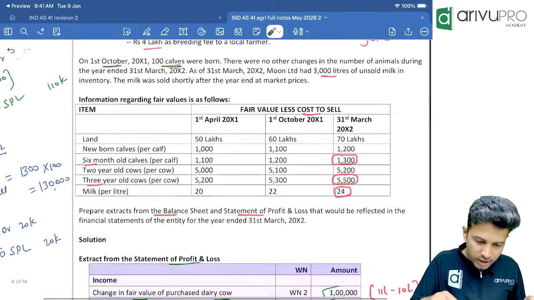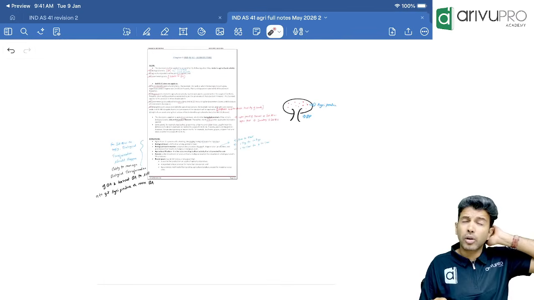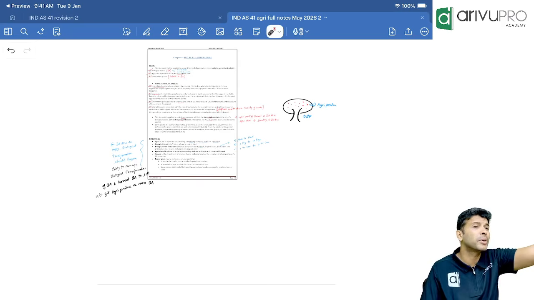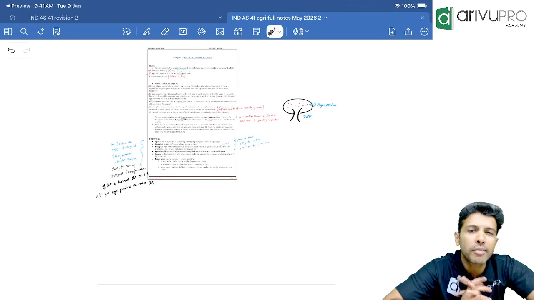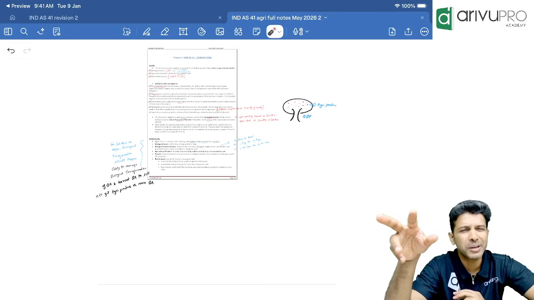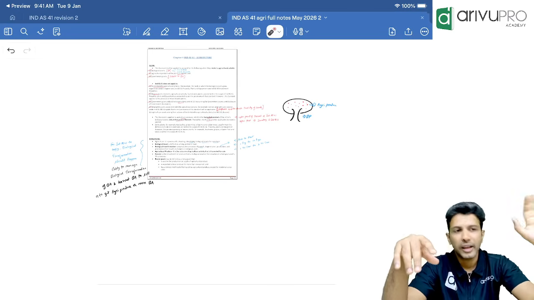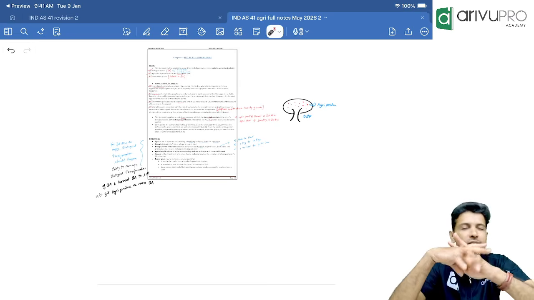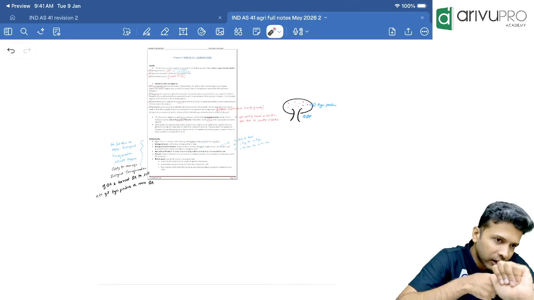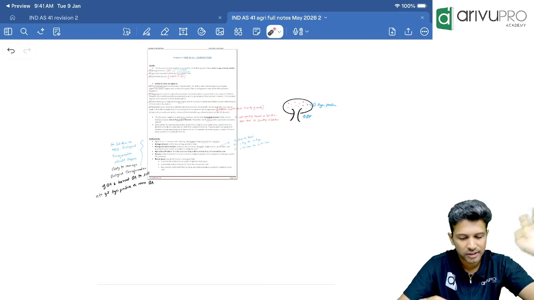And then what did we study afterwards? Definition. Sir, if you want to apply Ind AS 41, there should be some agricultural activity. In order to say agricultural activity, there should be some biological transformation of biological asset. An entity should manage that biological transformation. Biological transformation means seed becoming a plant or a tree, one cow becoming 5 cows, age of the biological asset increasing, all that is considered as a biological transformation. We should manage this biological transformation so that we can get some agricultural produce that we can sell, or we can sell that biological asset itself.